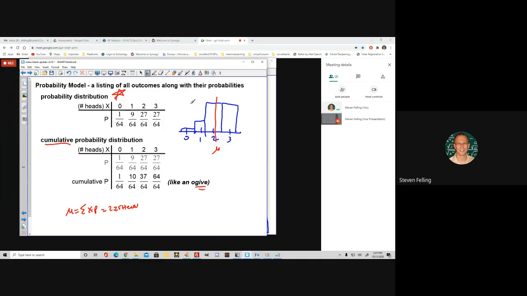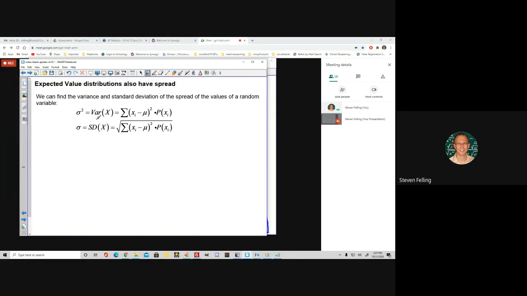All right, so it shouldn't surprise you that there could also be a standard deviation here. The way we'd have to calculate it by hand is using similar methods to what we did for data. You would take the data value minus the expected value, the mean, and square that to make all the differences positive, and then multiply by the probabilities, and then sum those up.